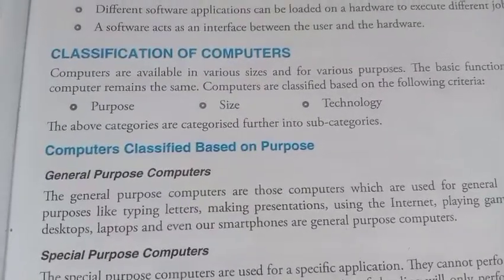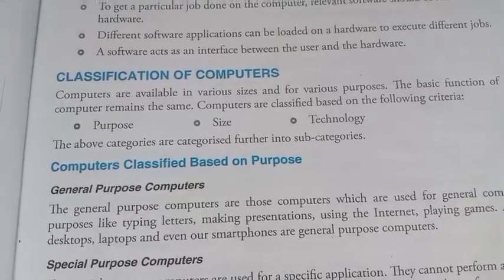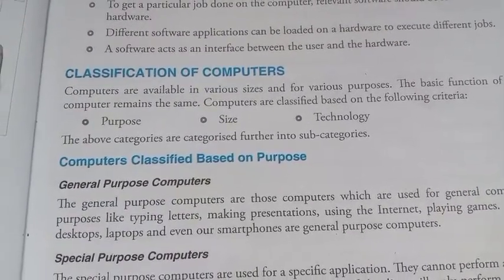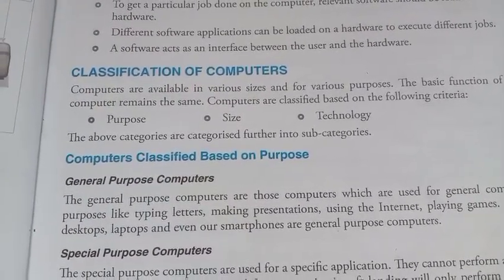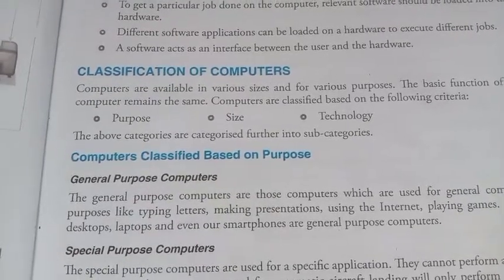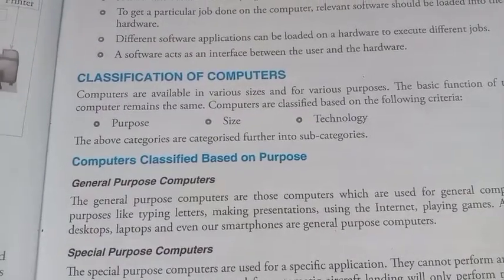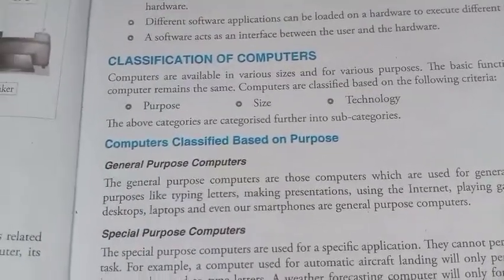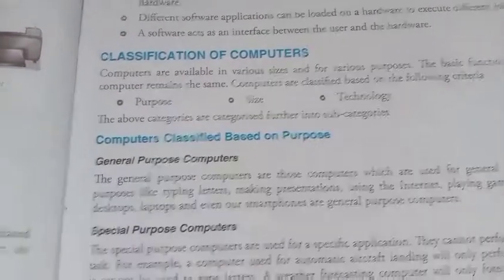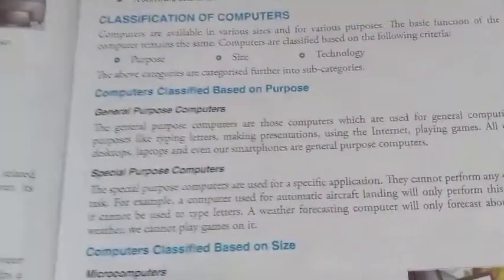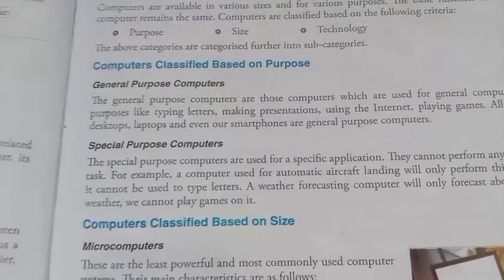So the definition is: a software is a set of programs that govern the operation of a computer system and its related devices. It is a collection of instructions that enables the user to interact with a computer and its hardware to perform tasks. Without software, most computers would be useless. Software can be broadly divided into two categories: system software and application software. Students, let's talk about what system software and application software are.